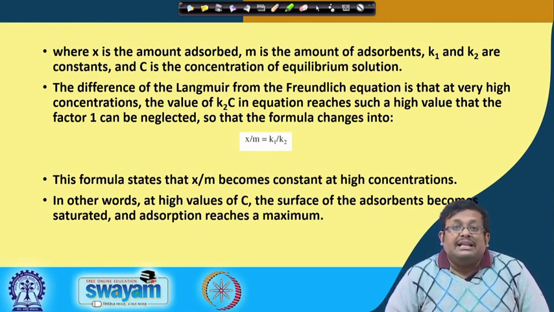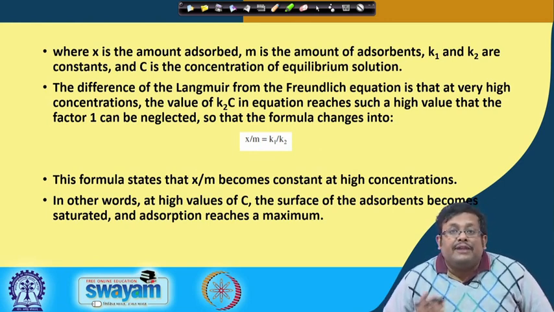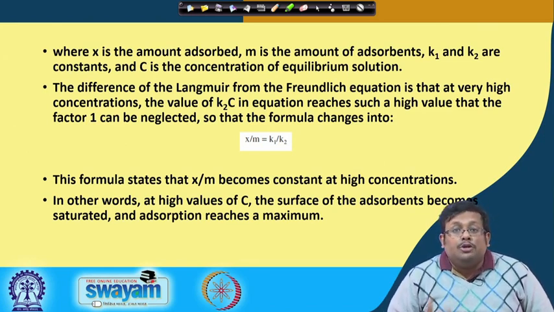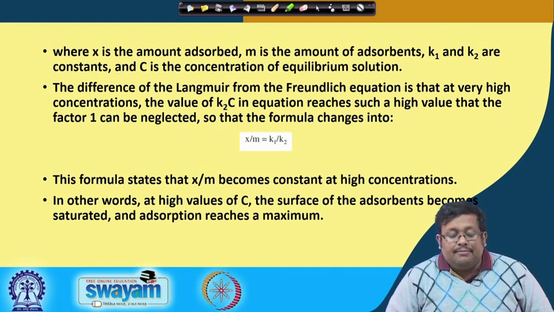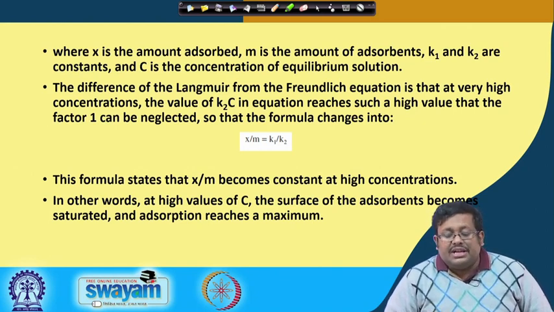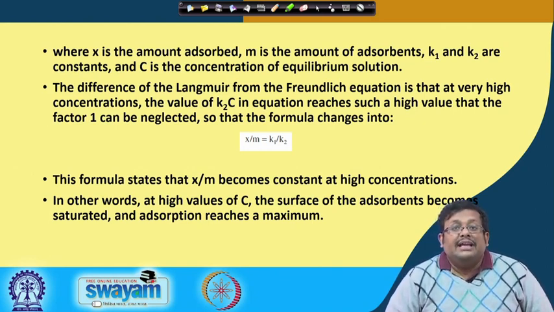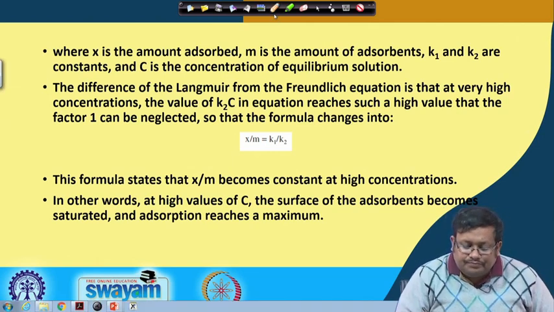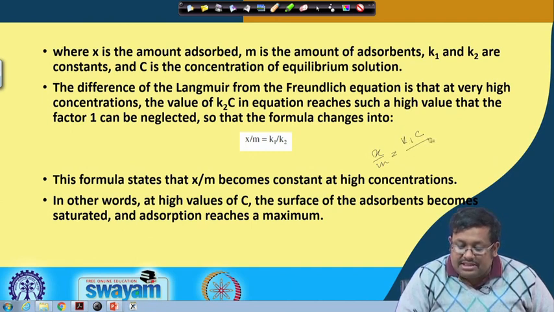Remember that the difference of the Langmuir from the Freundlich equation is that at very high concentration, the term K2C in the equation reaches such a high value that the factor 1 can be neglected. We know that x/m equals K1C by 1 plus K2C.